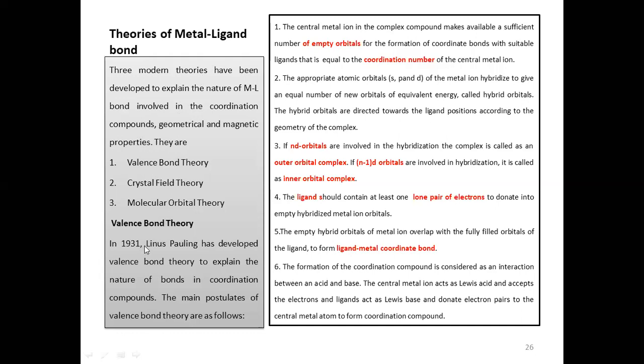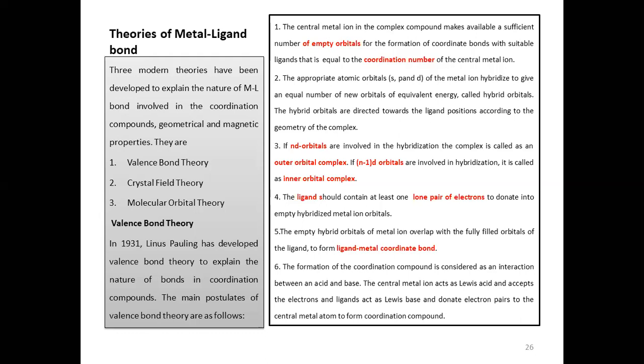This theory was proposed by Linus Pauling in 1931 to explain the bonding in metal and ligand. The main postulates of this theory are as follows. According to this theory, the central metal atom should provide a sufficient number of empty orbitals equal to the number of ligands, or the donor atoms that are coordinated with the central metal atom. So what is the most basic requirement according to VBT? The central metal atom should have empty orbitals equal to the coordination number.